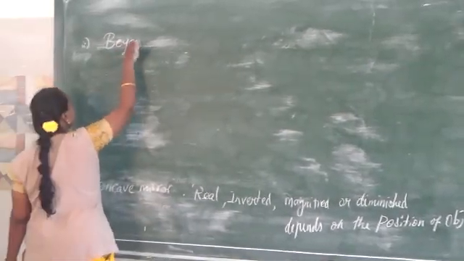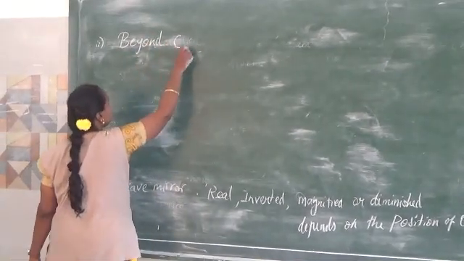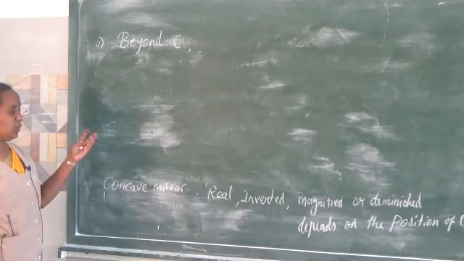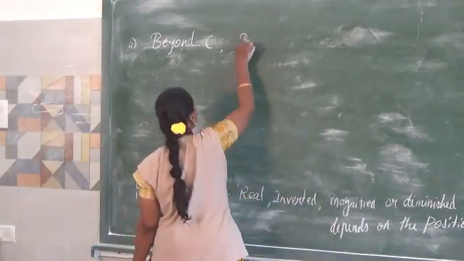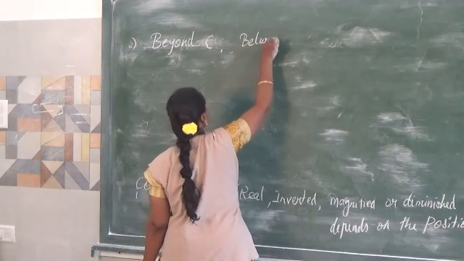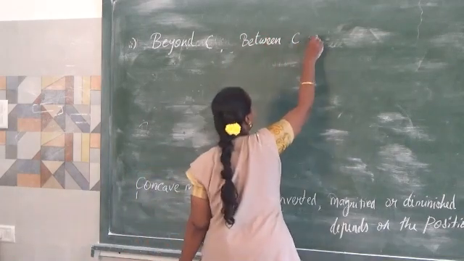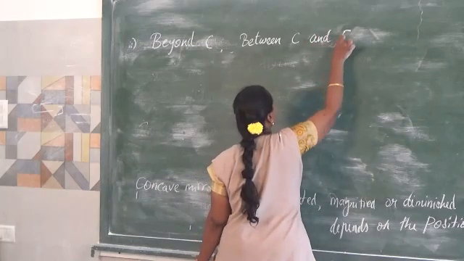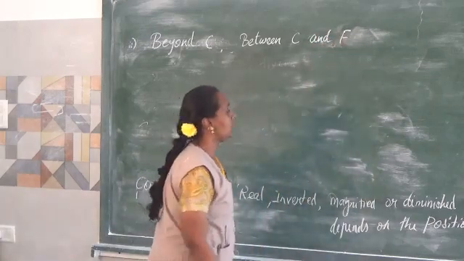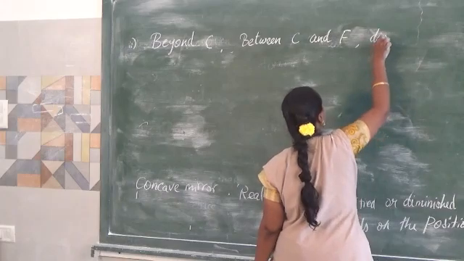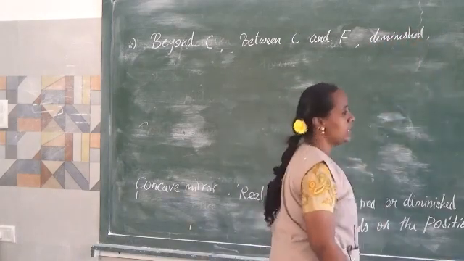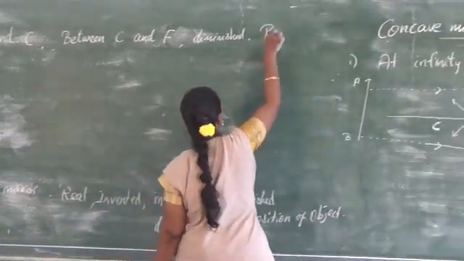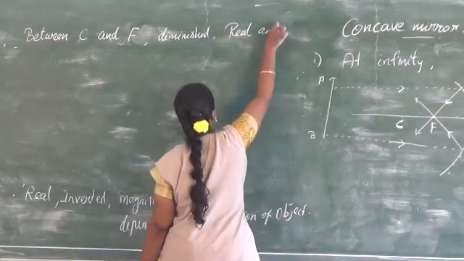The next one is beyond C. Beyond C is beyond the center of curvature, if an object is placed beyond C, where will the image be formed? The image will be formed between C and F. So what is the size of the image? It will be diminished. It will be small. And what is the nature of the image? This also will be real and inverted.